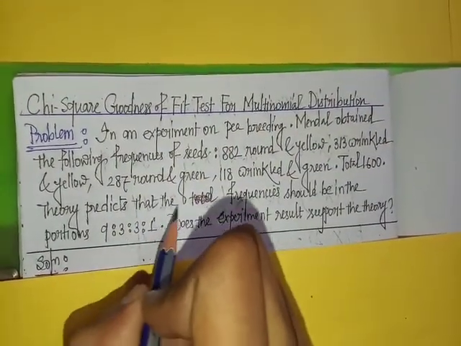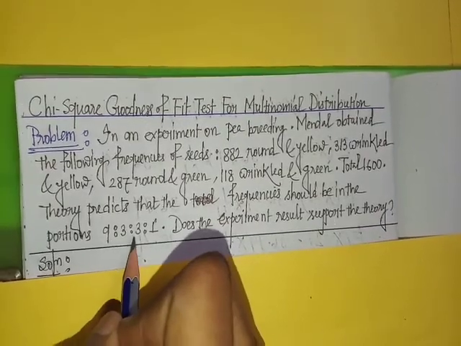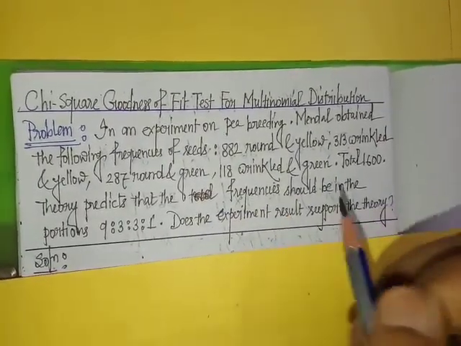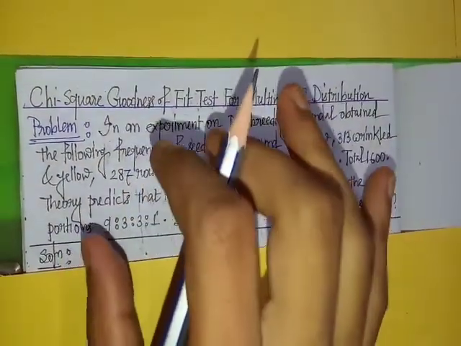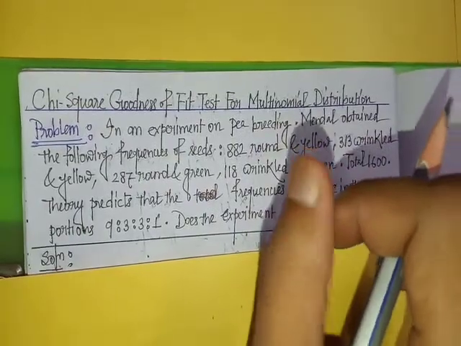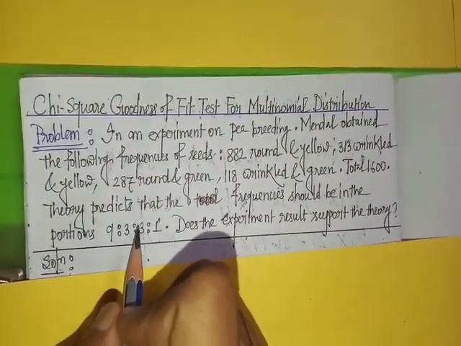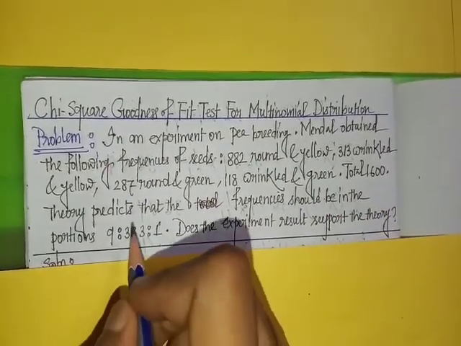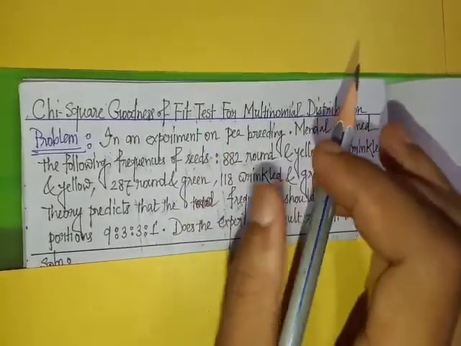Theory predicts that the frequency should be in the proportions 9:3:3:1. Does the experiment result support the theory? This is a well-known result of biology. This is the phenotype ratio of an experiment on pea breeding.